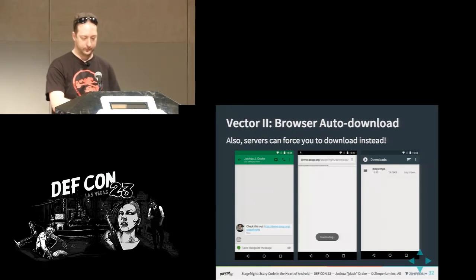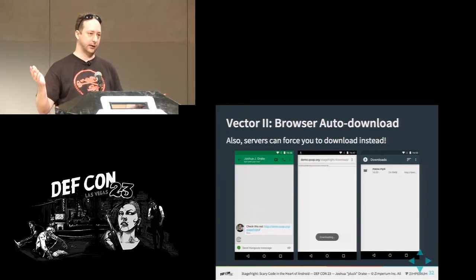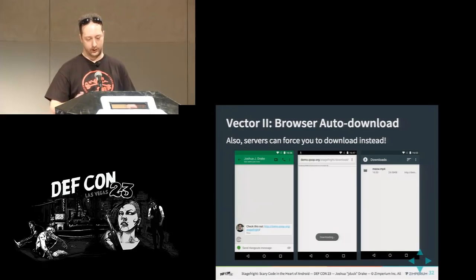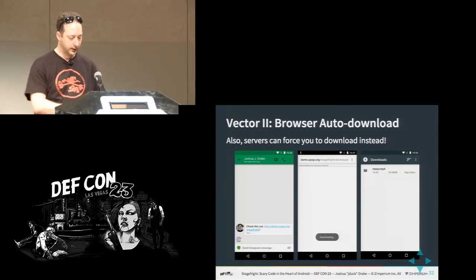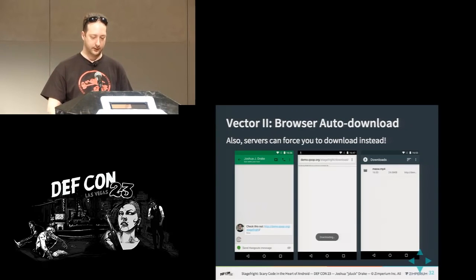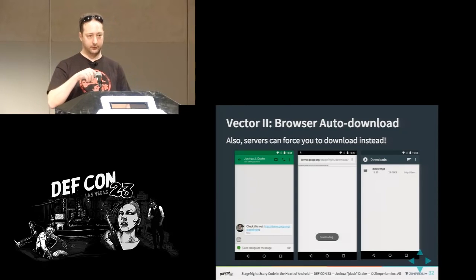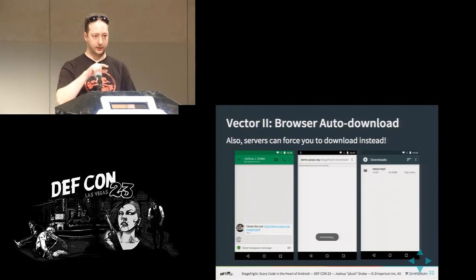As soon as you touch this link, you see this page in the middle, which could be anything, like cat pictures or whatever you want. You see this downloading toast come up, which disappears after about 1 second. The only other indication is this little downward arrow with a line at the top. If you swipe down from the top and touch that, it'll tell you that you downloaded a file. You can touch that and you see what's on the right.